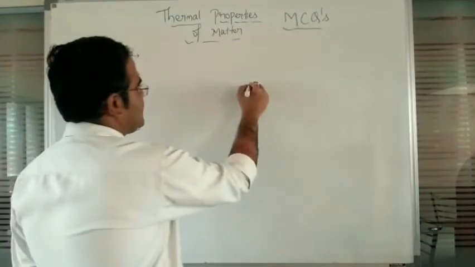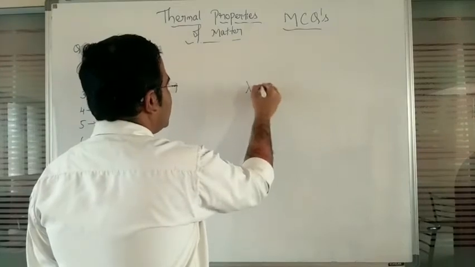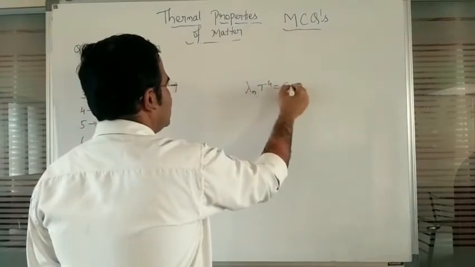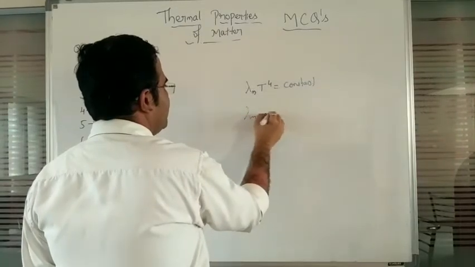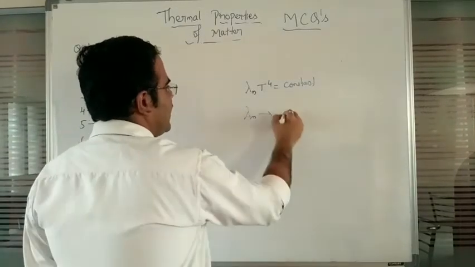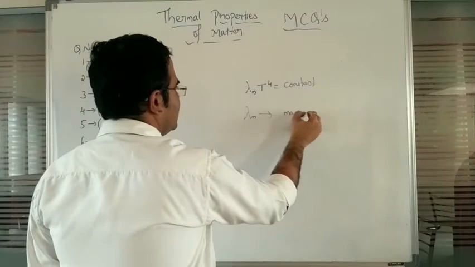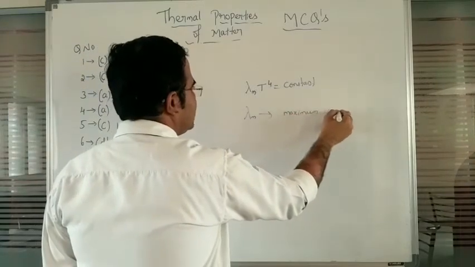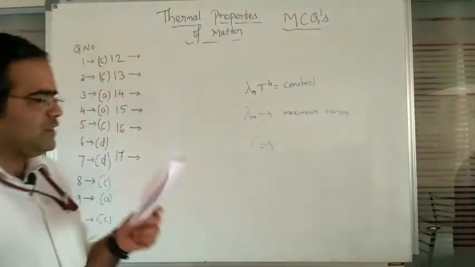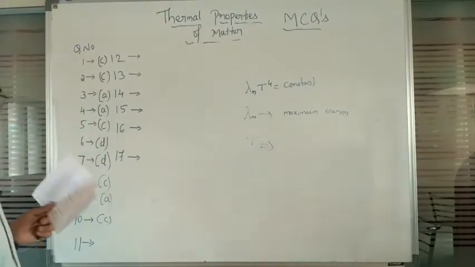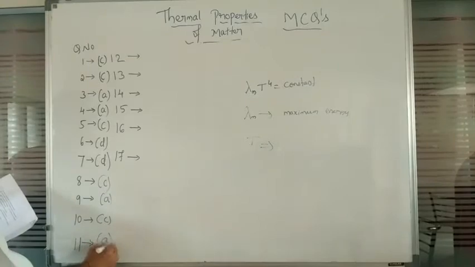So in Wien's displacement law, lambda m T raised to 4 should remain a constant, where lambda m represents the wavelength corresponding to the maximum energy, and the temperature T is going to represent the temperature. So that is the reason. For question number 11, we have the option A.